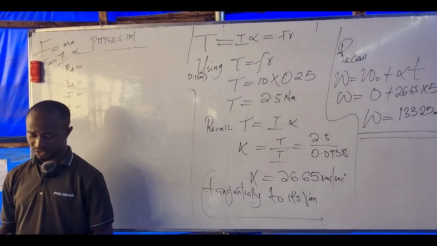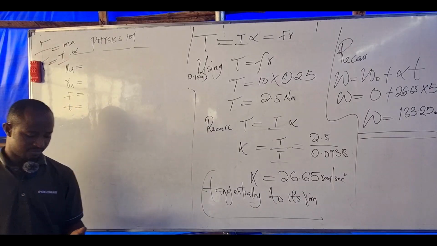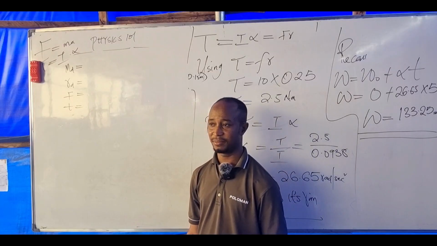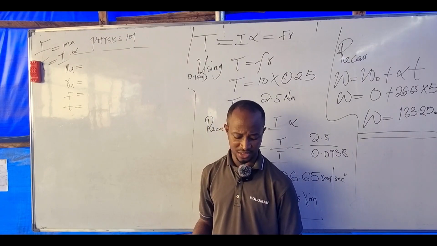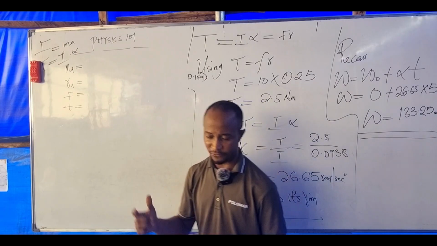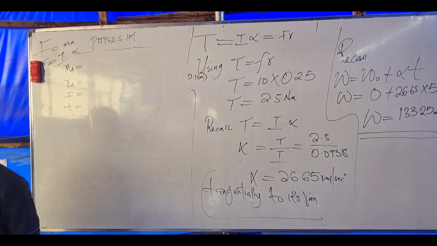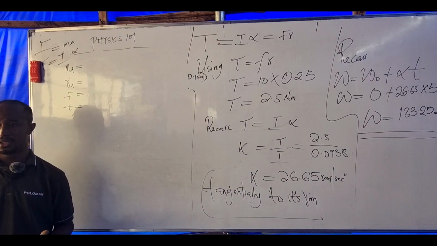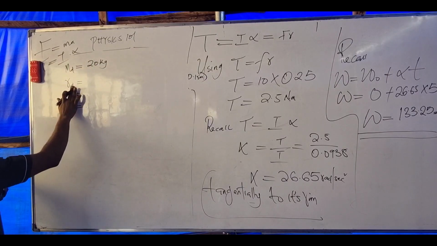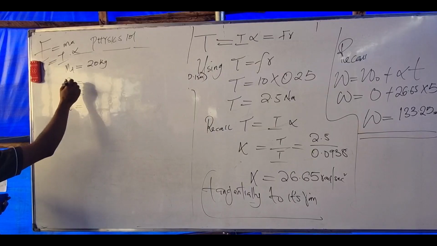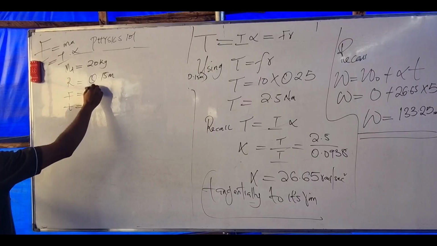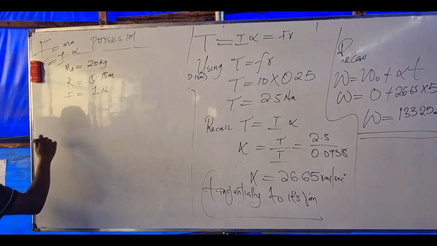Okay, next question. Let me read it out so we can resolve it. A disc of mass 20 kilogram, radius 0.15 meter, rotates at 26 radian per second. How much time is required to bring it to rest if a braking force of 1 Newton is applied tangentially to its rim? We are told the mass of the disc is 20 kilogram, the radius is 0.15 meter, and the force applied is 1 Newton.